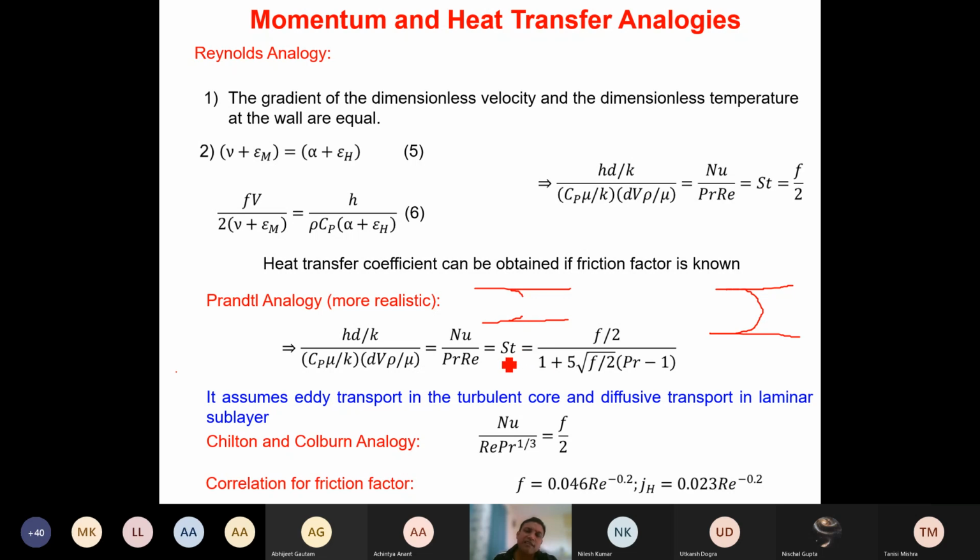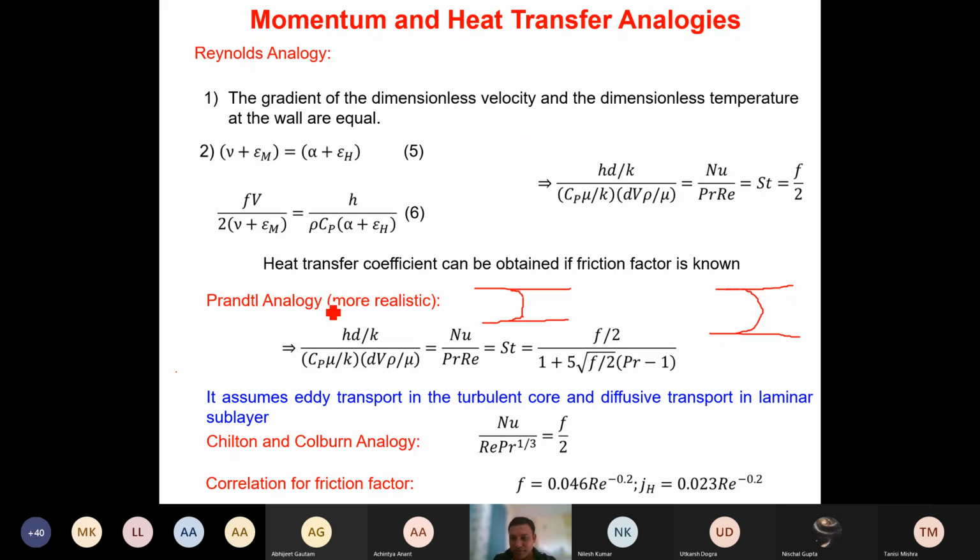Up to this we are saying that the laminar sublayer will be there, but between these we are assuming that a rod-like flow is there. If you look at the actual velocity profile in a turbulent flow, it is very similar to this. And therefore the Prandtl analogy is more accurate compared to the Reynolds analogy.